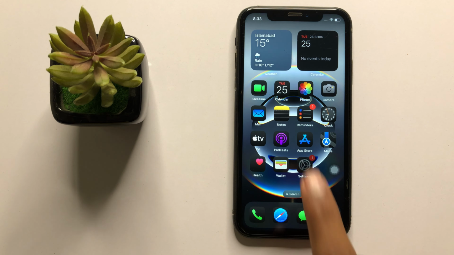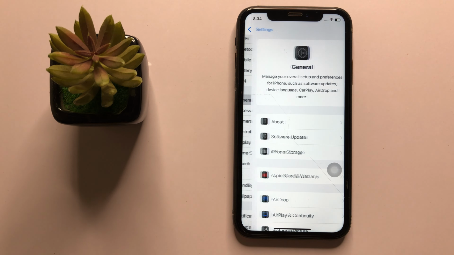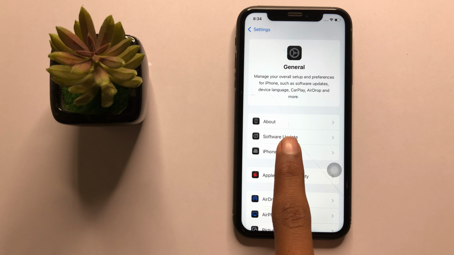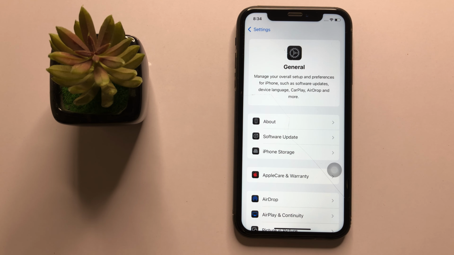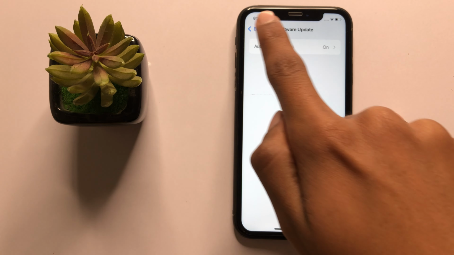After restarting your iPhone, open settings and click on general. In the second section, you can see the option software update. Now click on software update. Here you can check whether your latest version has been updated or not. If it isn't updated to the latest version, then update it. After updating to the latest version, your problem will be fixed.